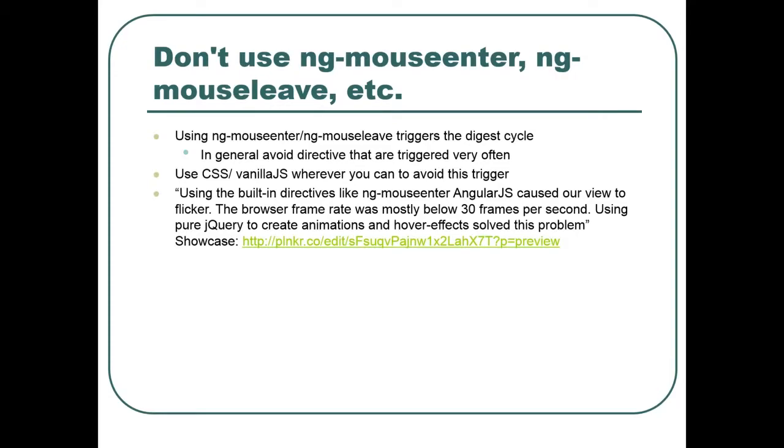Basically, in this plunker, if you can see it later, there was a big ng-repeat with a lot of items, and just ng-mouseover that was changing the color of the item under the mouse. With 2000 items, you see that it's really flickering, and it's a really bad user experience. You can do this more simply with CSS.